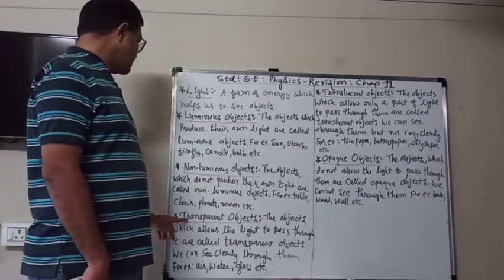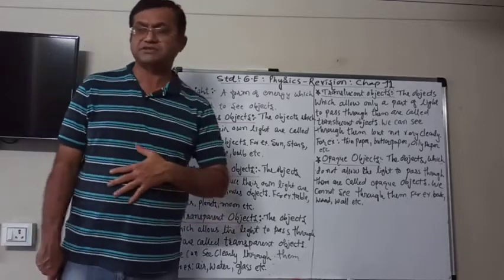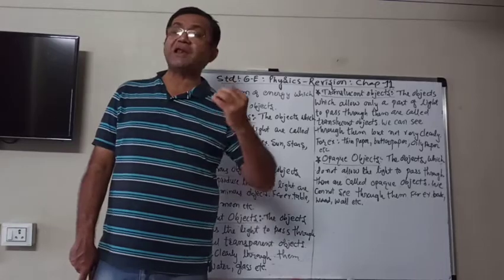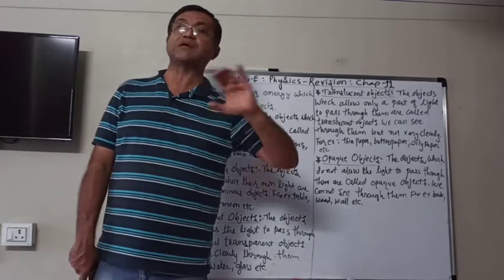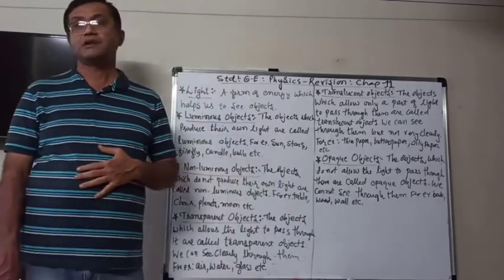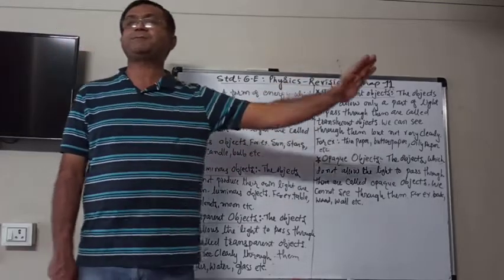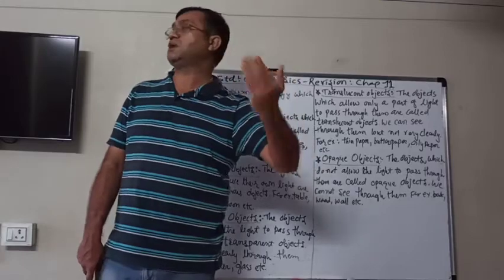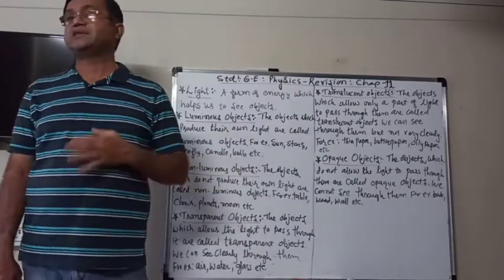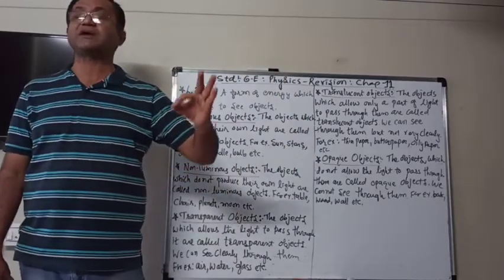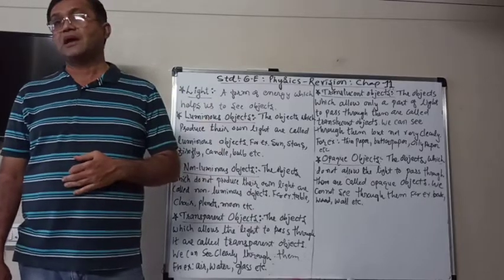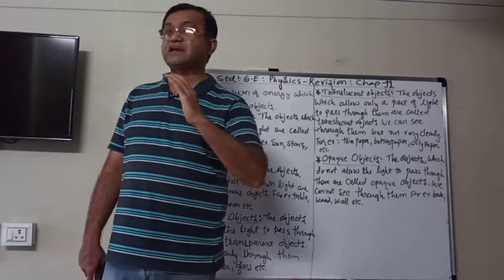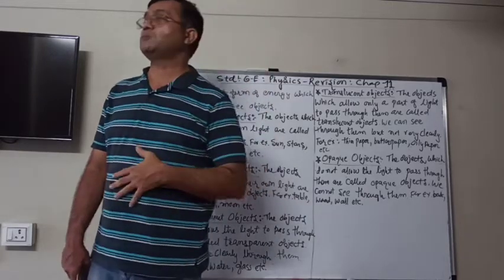So first we learn about the transparent objects. The objects which allow the light to pass through them completely, meaning all the light which is falling on them, they allow to pass through them, are known as transparent objects. And because the light is passing through them, we can see through these objects.